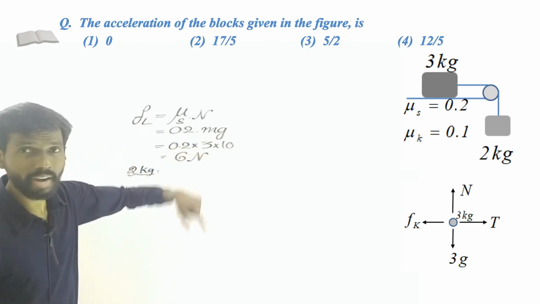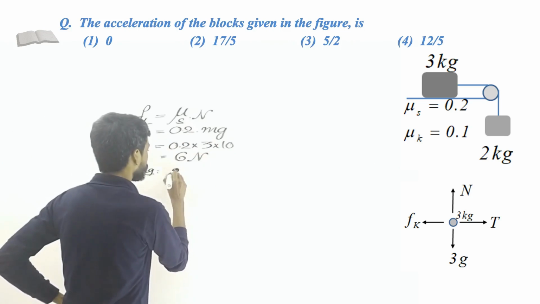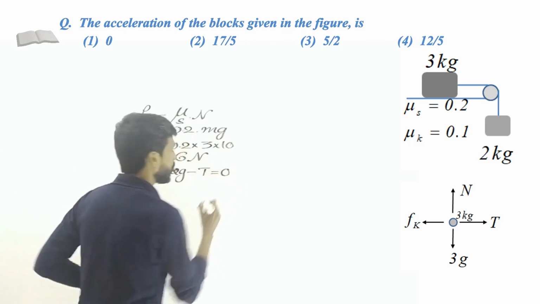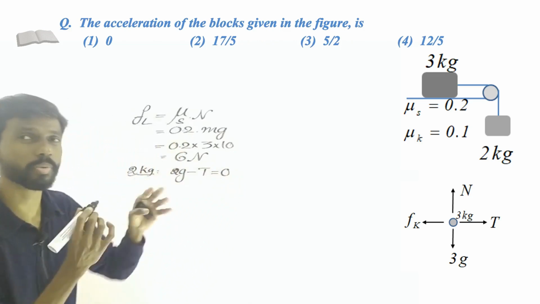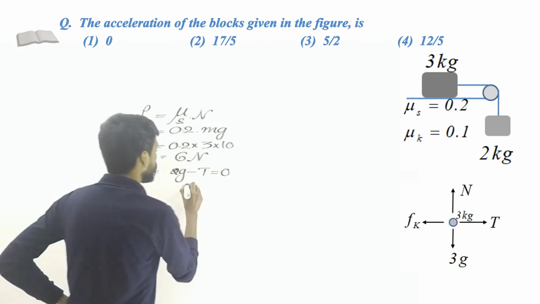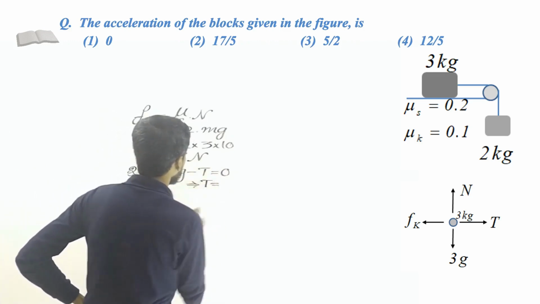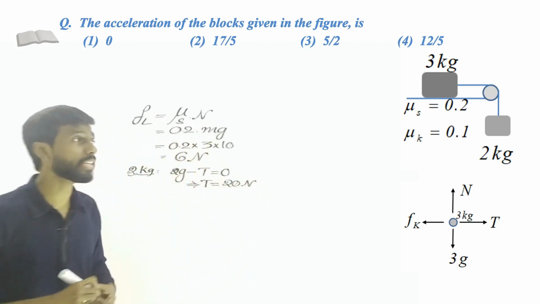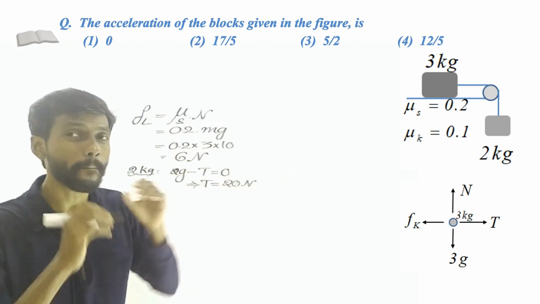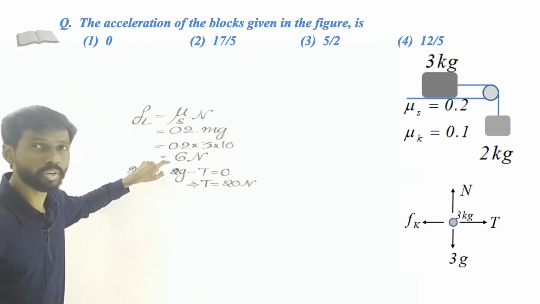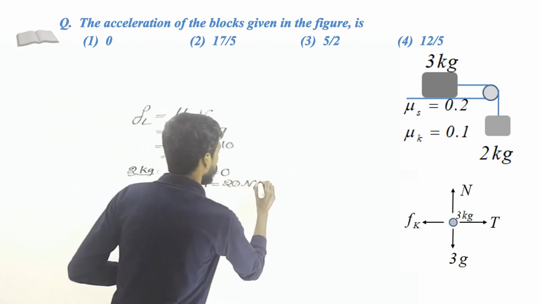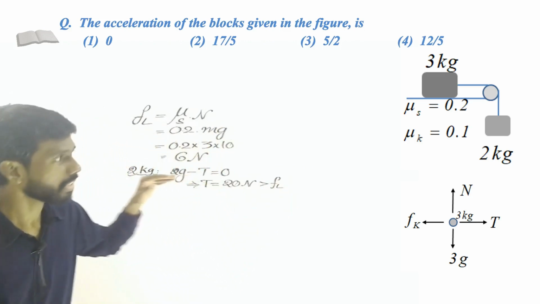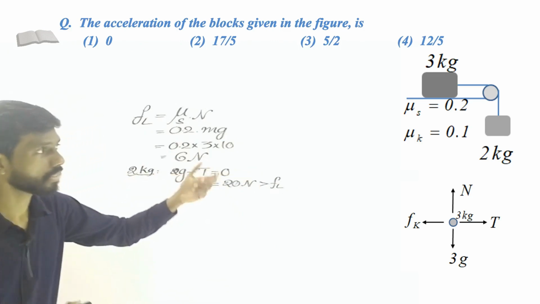The gravitational force is in the downward direction, 2g, minus the tension in the upward direction, so equate it to 0. Let me calculate the maximum amount of tension. Suppose the blocks are not moving. So what is the tension here? This gives you the tension equals 2 multiplied by 10, so that is 20 Newton. So 20 is the tension acting on this block in the horizontal direction, but what is the limiting friction? 6 Newton only. So this 20 Newton force is more than the limiting friction. That means this block will move because the applied force is more than the limiting friction.